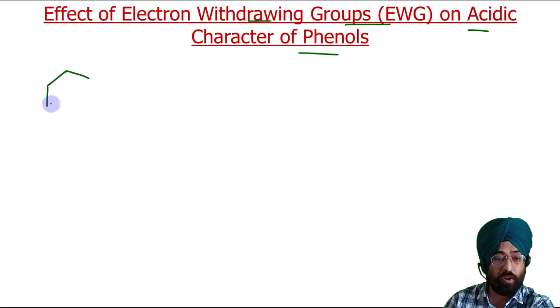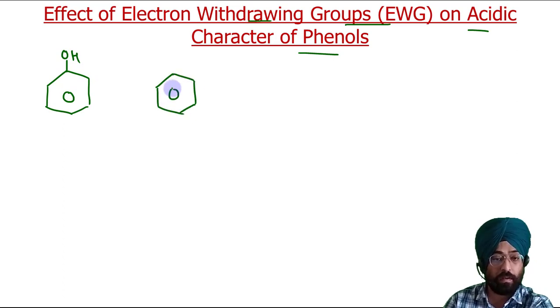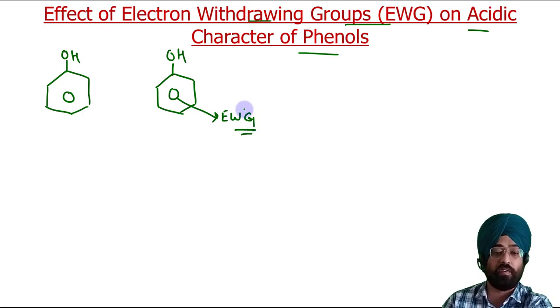One we have phenol, and another we have this phenol, and some electron withdrawing group is attached to it. So on any position we have some electron withdrawing group. So let us see what will be the effect of this group on the acidity of phenol.